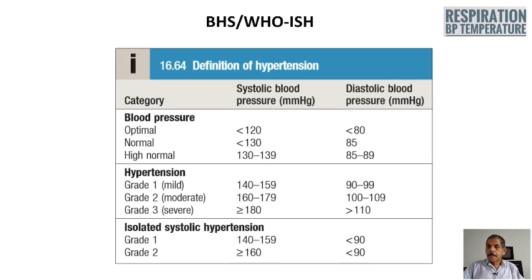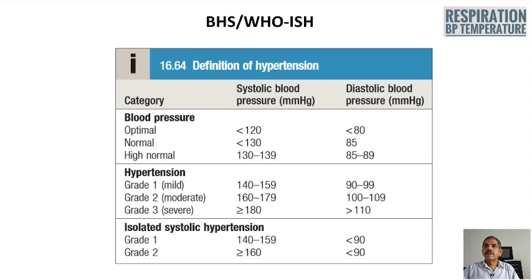This chart shows the different levels of blood pressure according to the British Hypertension Society, World Health Organization, and International Society for Hypertension. Here, the optimal systolic blood pressure is less than 120, and the optimal diastolic blood pressure is less than 80 millimeters of mercury.